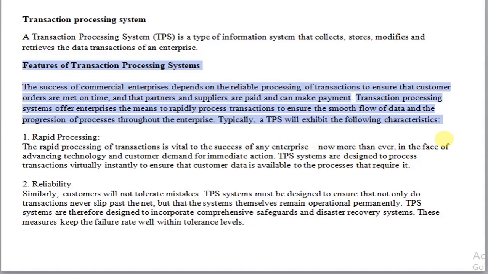So, for example, if flood and thunder occur, after the flood and thunder the system should be able to provide services to the end user, then only can the system be considered reliable. Also, the system must be operational 24/7, in the sense that whenever the data is required, whenever the user wants to proceed with a transaction, the user should be able to do so 24/7.